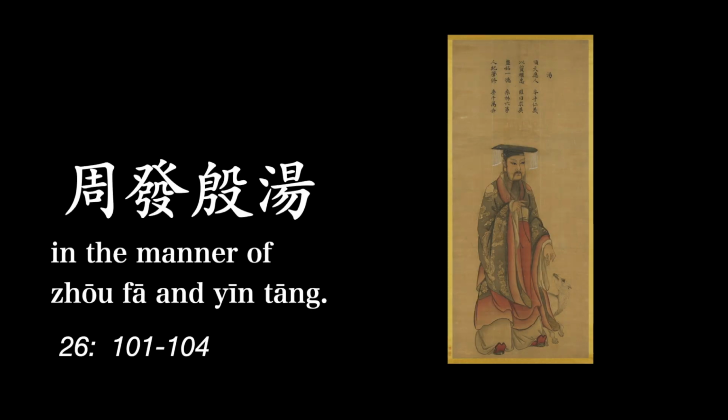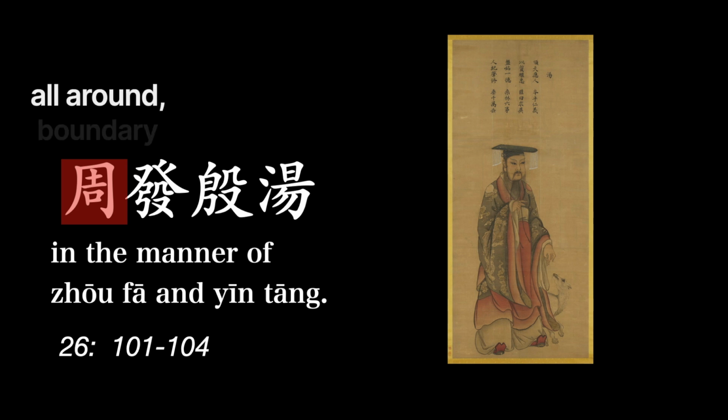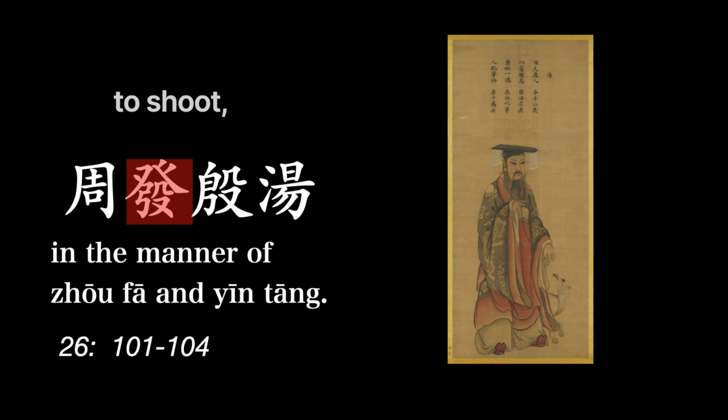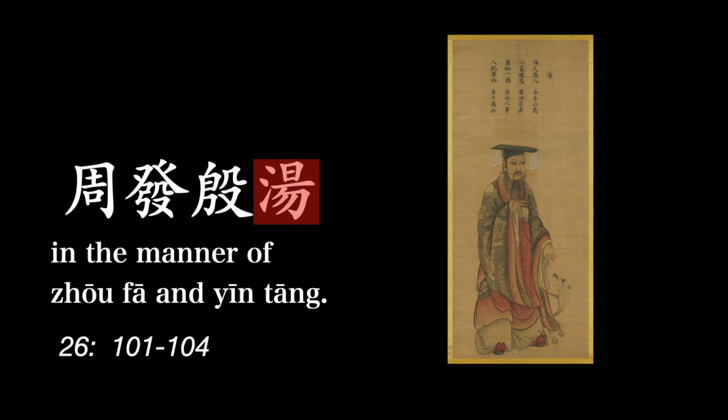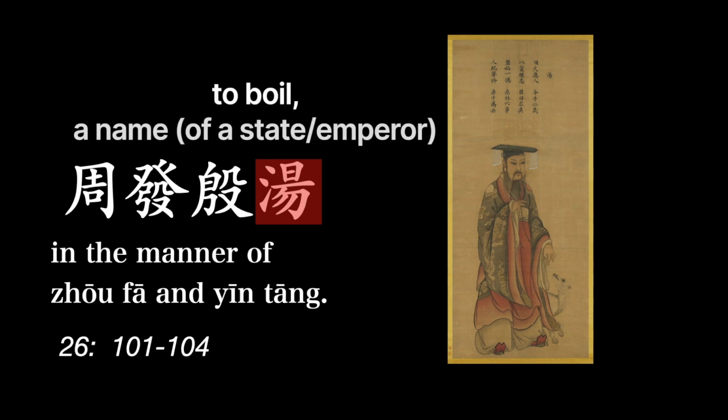On to the 26th line. The first character here means all around or boundary. The next one means to shoot or release. The third one refers to the name of a state or emperor. The fourth means to boil. It also refers to the name of an emperor.